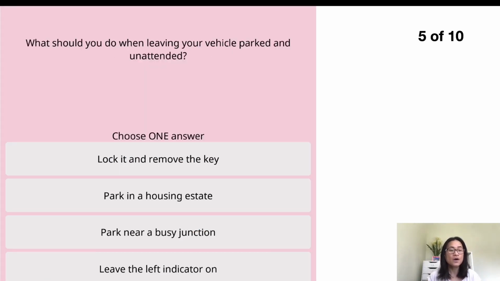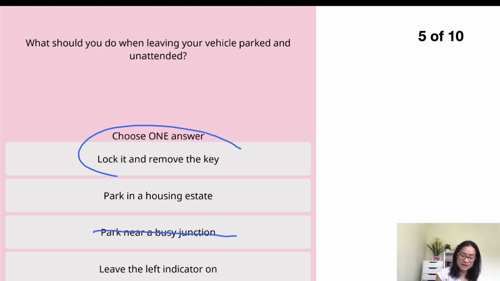Number 5, what should you do when leaving your vehicle parked and unattended? The first one said lock it and remove the key. The second, park in a housing estate. The third one said park near a busy junction. The last one says leave the left indicator on. You don't want to leave the left indicator on, it can mislead another road user. So the answer, obviously, is lock it and remove the key.